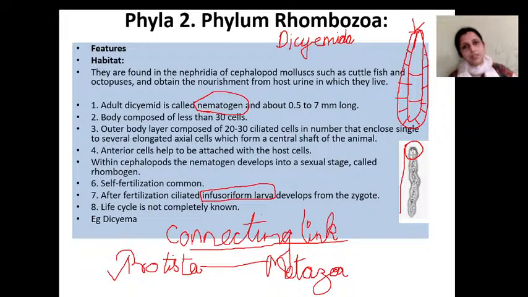The protistic characters are presence of cilia.